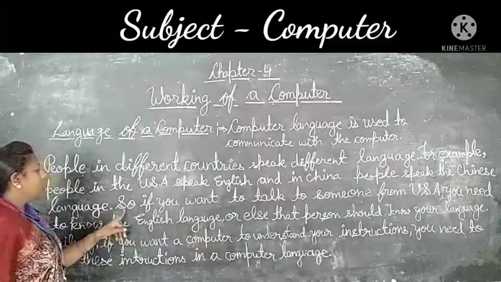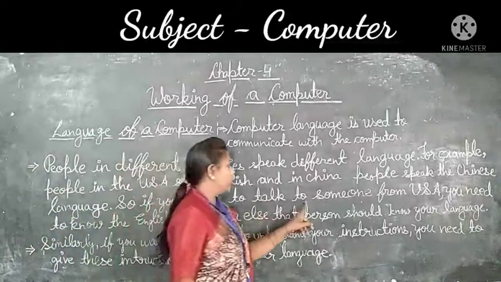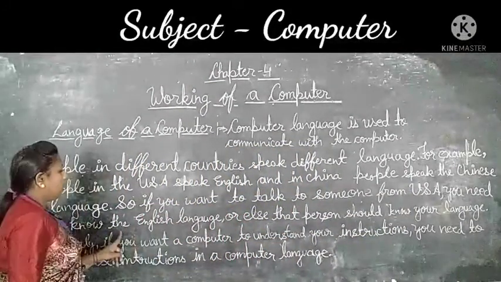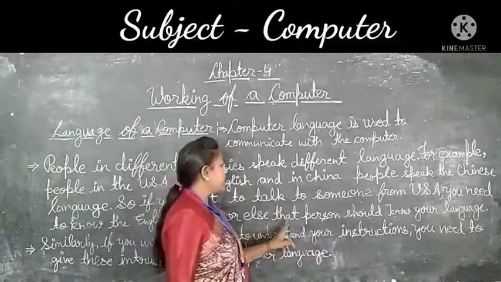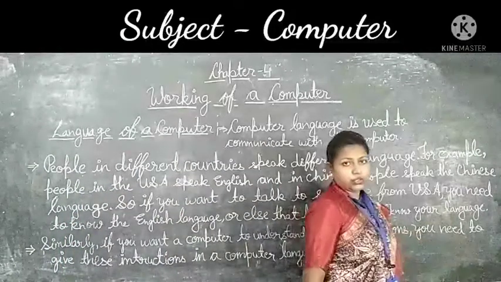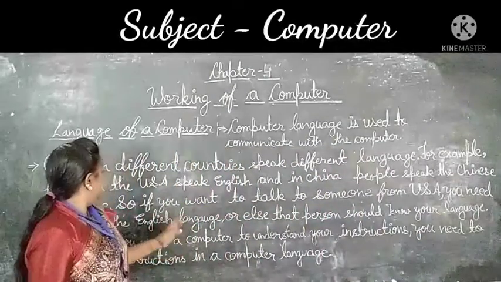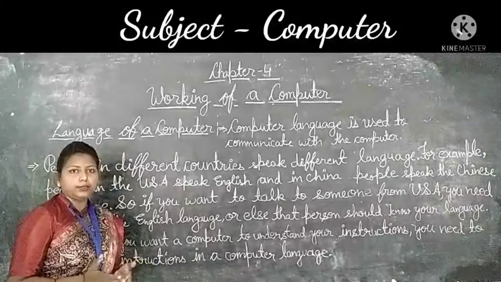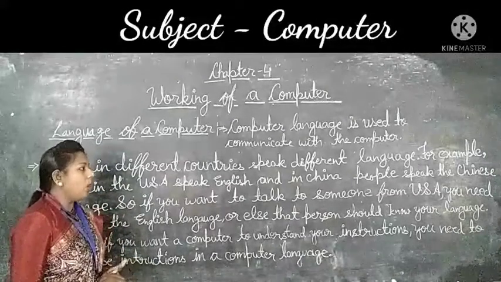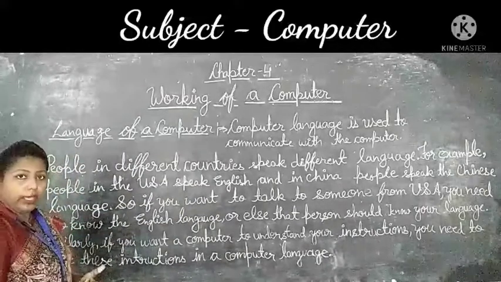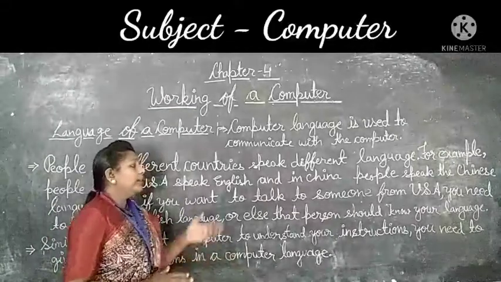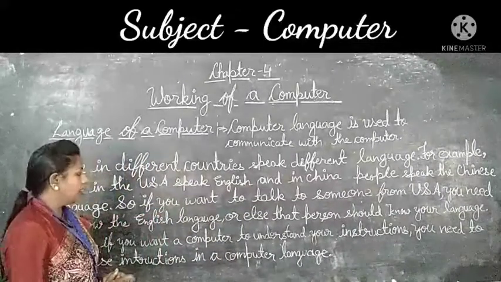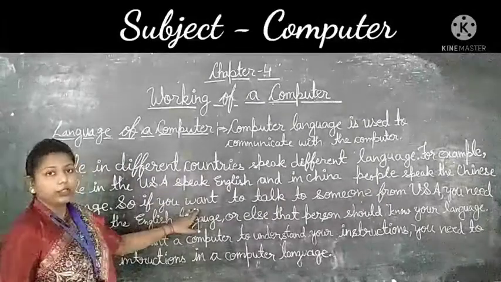So if you want to talk to someone from the USA, you need to know the English language, or else that person should know your language. It means that if you want to talk to someone from the USA, you need knowledge of the English language. Otherwise, that person should know your language. Okay, students? I hope all of you understand the first paragraph.